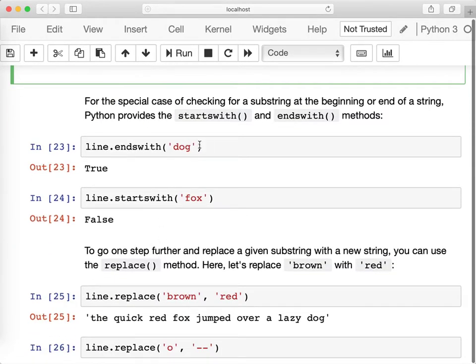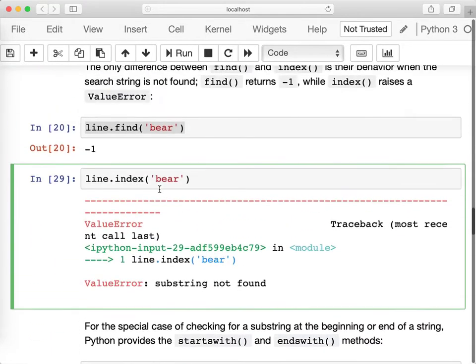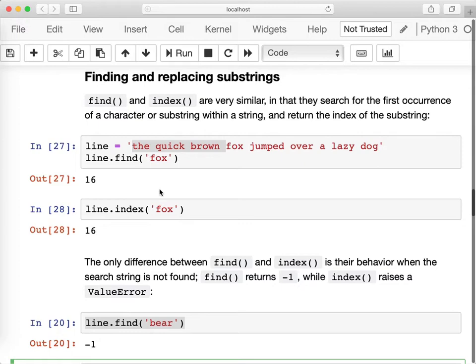There are two useful functions, startswith and endswith. Those functions return a boolean instead of returning a position, and basically it will be true or false depending on whether the string starts with or ends with a certain character or certain string.